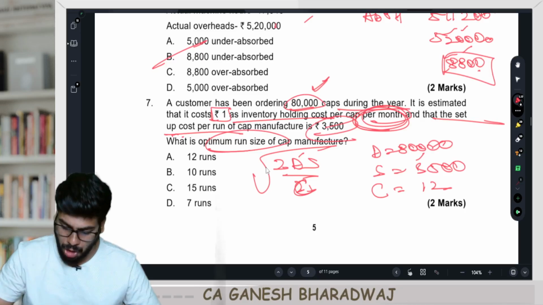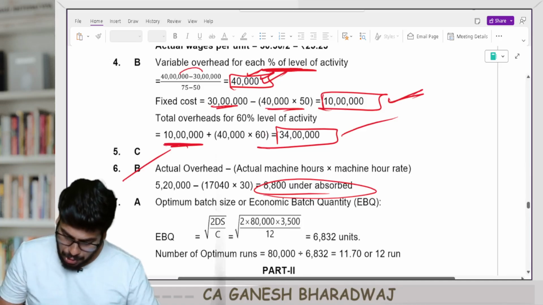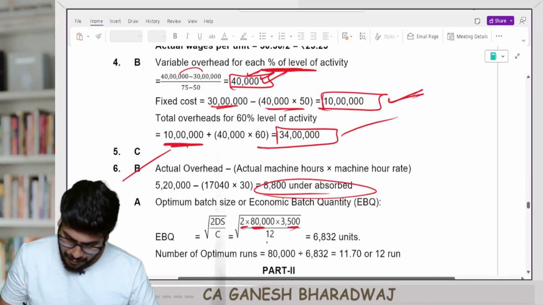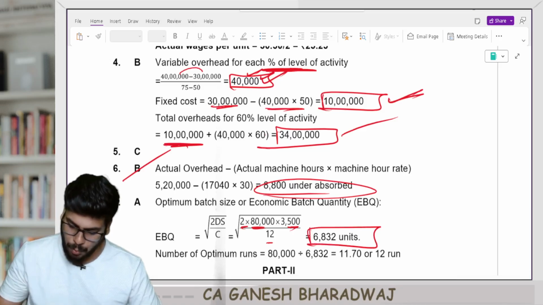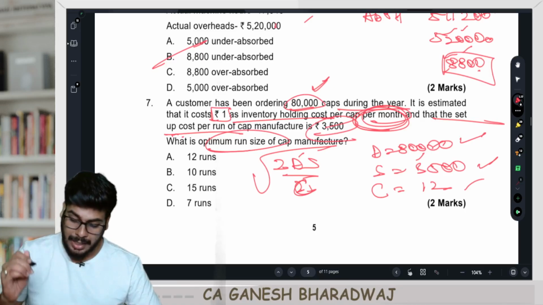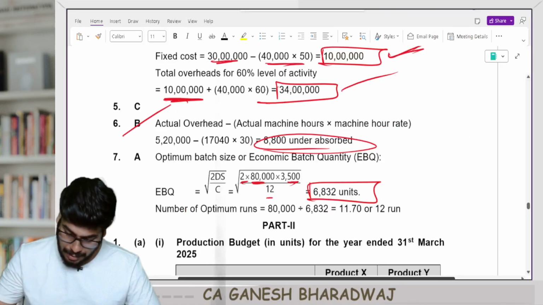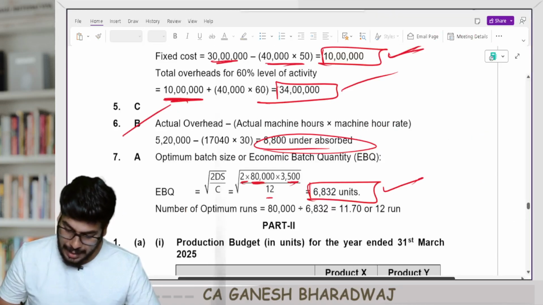So square root of 2 into 80,000 into 3,500 divided by 12. So 2 into 80,000 into 3,500 divided by 12, square root, you get what? 6832. Are you clear with this? 6832 is what? That is going to be the run size. So optimum run size is going to be 6832.